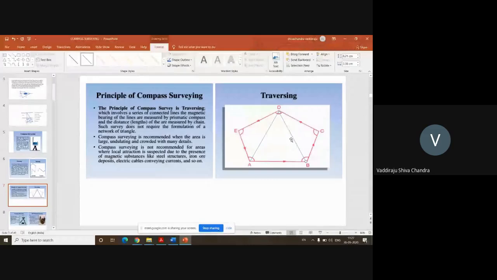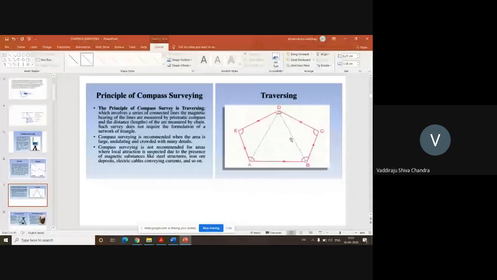So that is the disadvantage in chain surveying, and which becomes the advantage of compass surveying. In compass surveying also we are going to do linear measurements with the help of a chain or a tape, but the quantum of linear measurements gets reduced, and the time which got reduced can be used to calculate the measurements, the angles or the distances using your geometric principles.